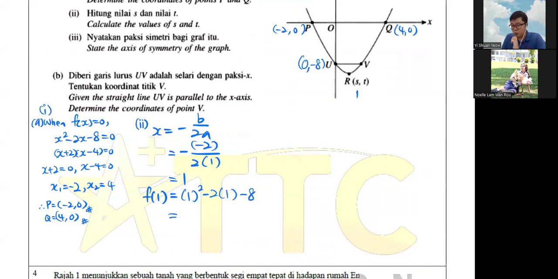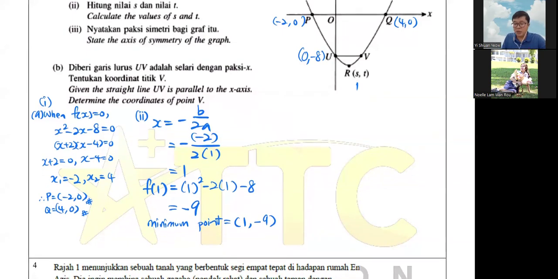Okay, so 1 times 1 is 1, and then 2 times 1 is 2. 1 minus 2 minus 8, so you get -9, right? So your minimum point is 1 and -9. Okay, so it's 1 minus 10, right? 1 minus 10 is -9. So the minimum point is 1 and -9. So therefore, S is equal to 1, T is equal to -9. Okay, so that's how you find your S and T.